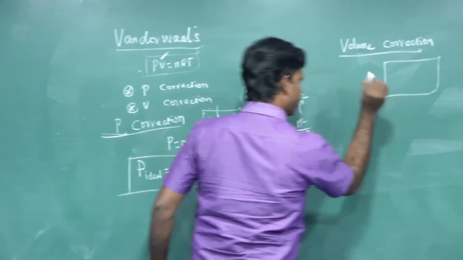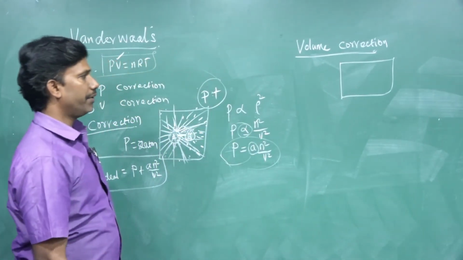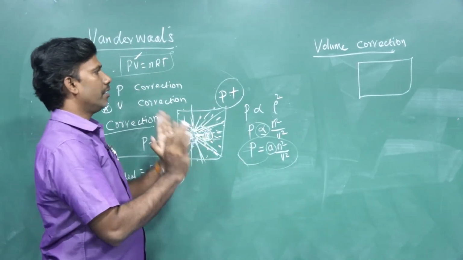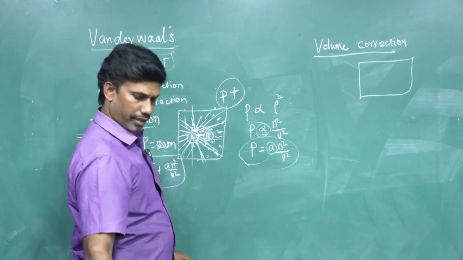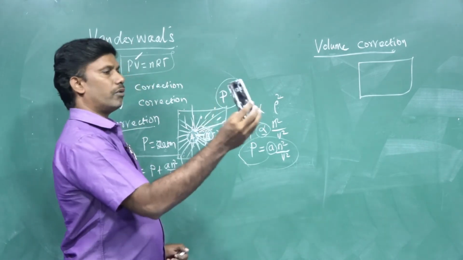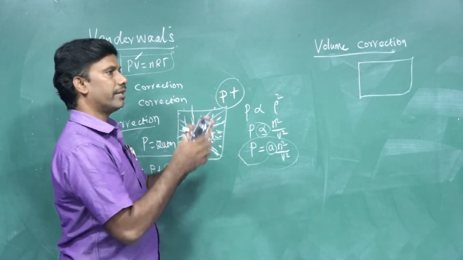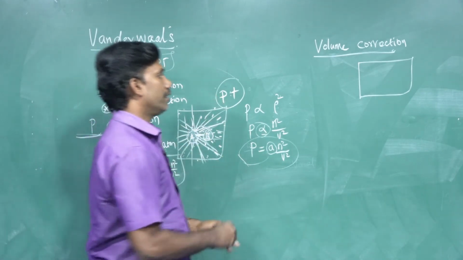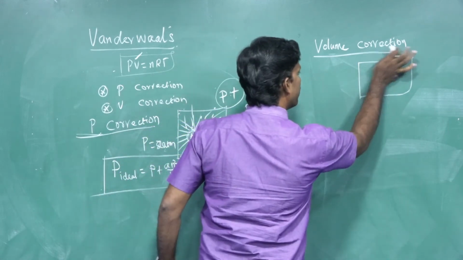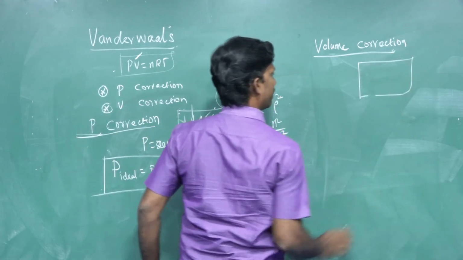If gas molecules are present, we simply take the container volume. If you take a 1 liter container, what is the volume? 1 liter. It may be right or wrong.